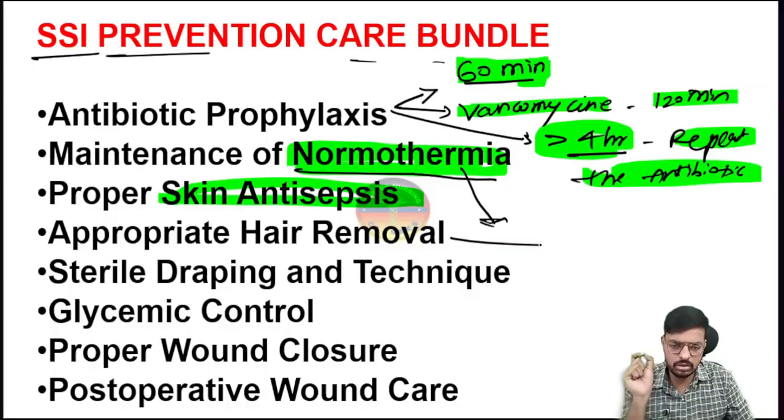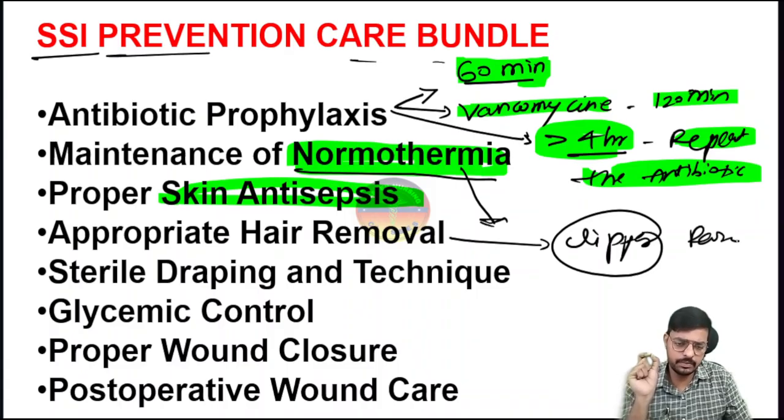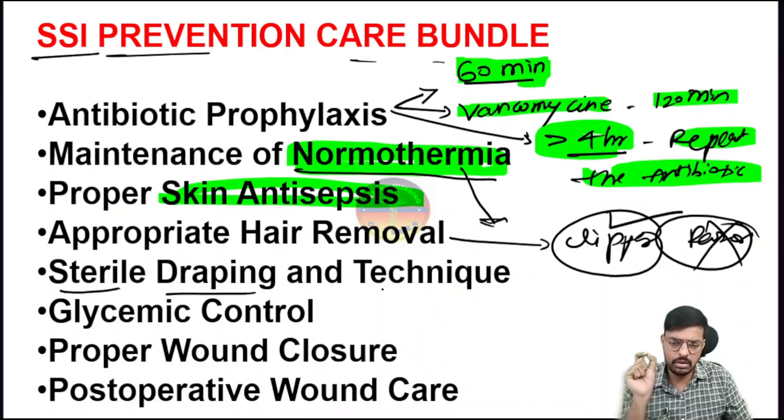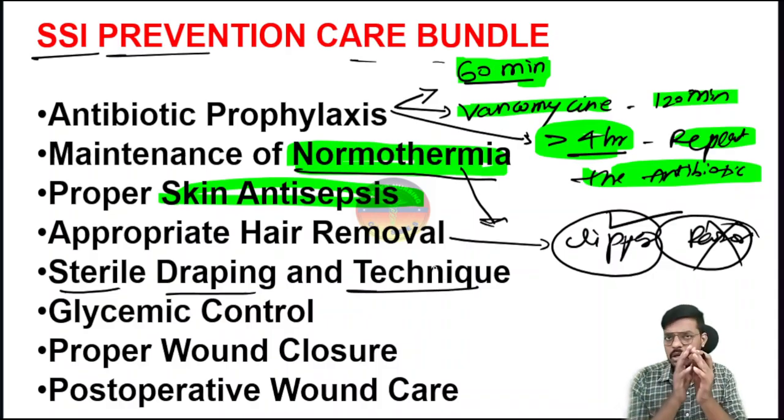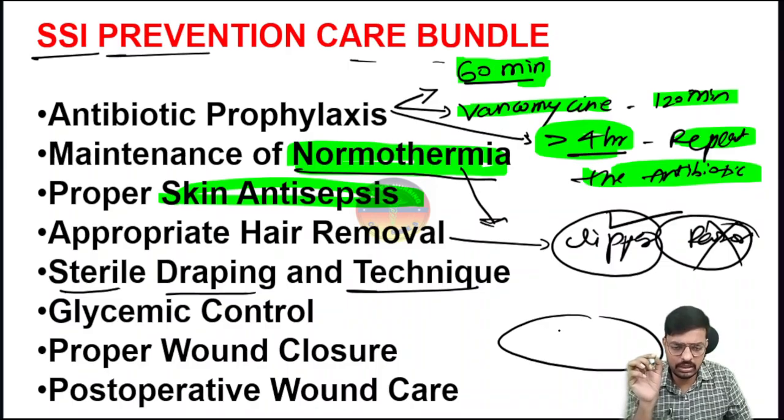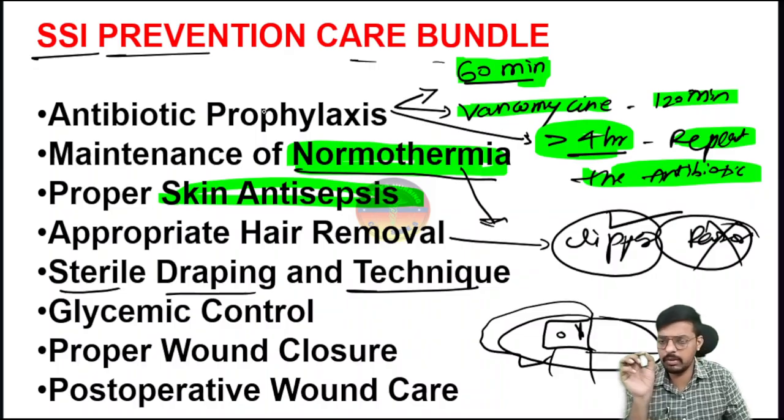Then comes the appropriate hair removal. The best method, as I have told, is to use clippers and don't use razors. Very important. Then sterile wrapping and sterile techniques: we have to do a complete surgical scrub and cover all the extra parts. Consider this is the umbilicus and you are taking the incision here. Only this part should be exposed and all the rest should be draped with a drop towel. This is very important. Only the surgical part is exposed and the rest we cover with the drape sheet.